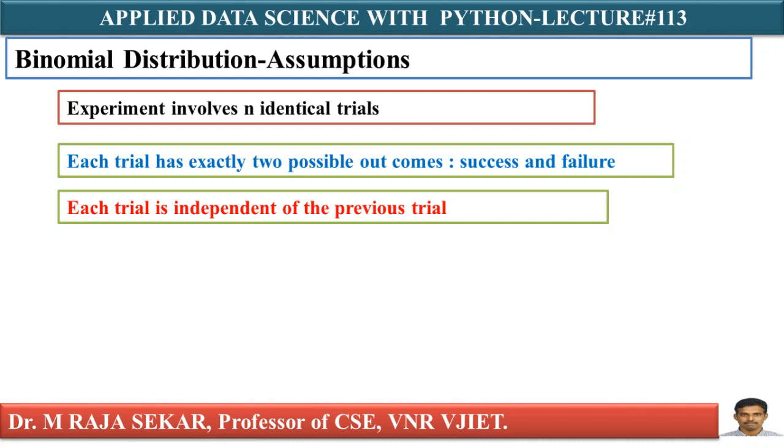What does it mean? For example, in the case of Martin's clothing store problem, there are three customers entering into the store. The second customer's purchasing probability is independent of the first customer's purchasing probability.